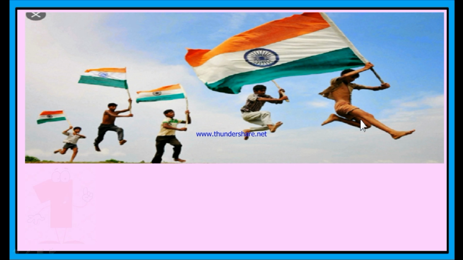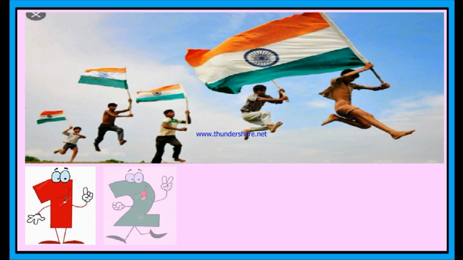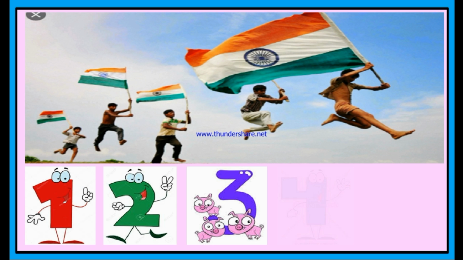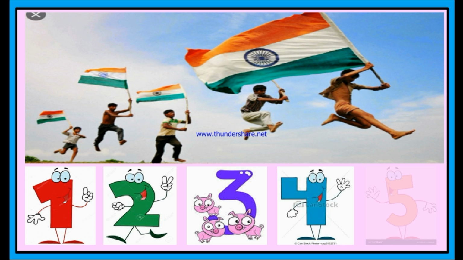This is 1, the first boy, 1, 2, 3, 4, 5. Finally you can say that there are 5 students who are showing patriotism.